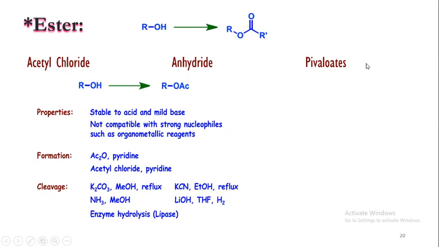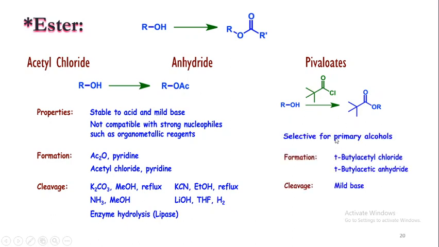Also, there is one more method to make the alcohol into an ester by using pivaloate. The structure for pivaloates is like this. Here, this method is selective for primary alcohol because the structure is more bulky. Therefore, this is used for the selective protection of primary alcohol, and it can be done by using tertiary butyl acetyl chloride and also tertiary butyl acetic anhydride, and the cleavage is done by using mild bases.